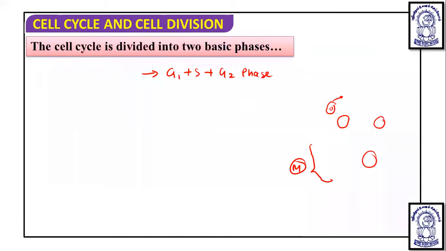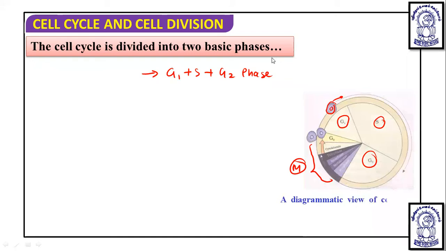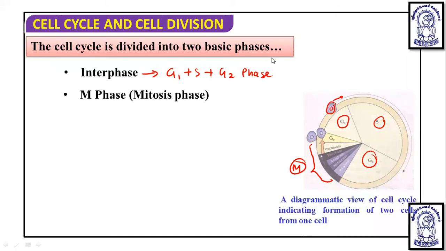The cell cycle is divided into two basic phases. All the events of the cell cycle are divided into two basic phases: interphase and the M phase, that is the mitotic phase. Interphase includes the G1, S, and G2 phases, and the M phase.